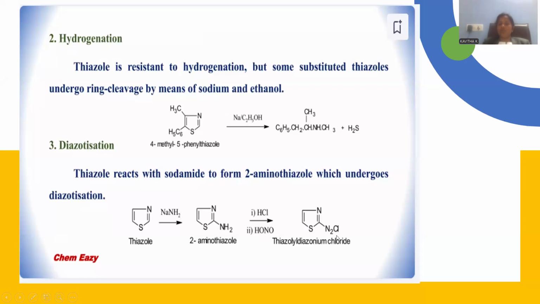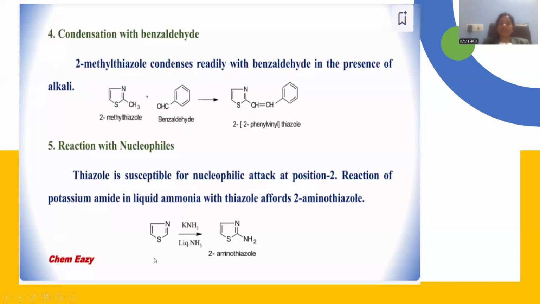Thiazole diazonium chloride will be originated starting from this amino compound. That amine will be substituted at the position 2 upon reacting with sodamide. This is the resemblance of Chichibabin reaction on the pyridine molecule, right? This is the reaction called diazotization.